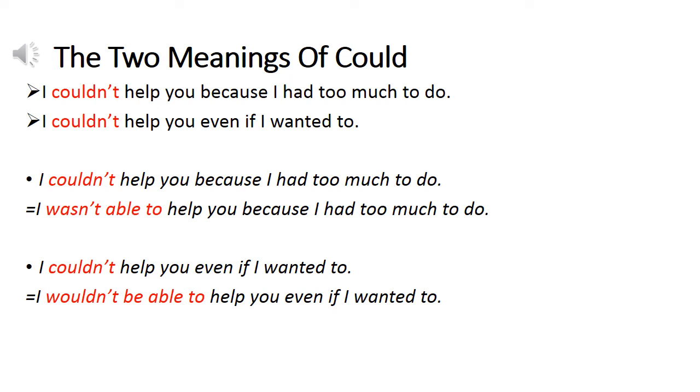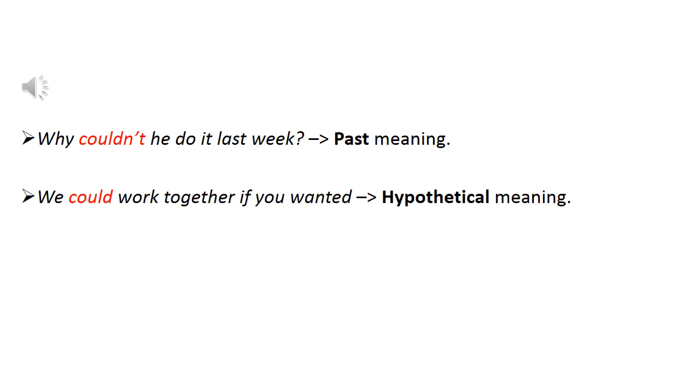Okay, in the first sentence, I couldn't help you because I had too much to do. The meaning is past. If we used be able to, we would say, I wasn't able to help you because I had too much to do. In the second sentence, could has a hypothetical or a conditional meaning. To use be able to, we would say, I wouldn't be able to help you even if I wanted to. So, could can have two meanings, a past meaning and a hypothetical meaning.